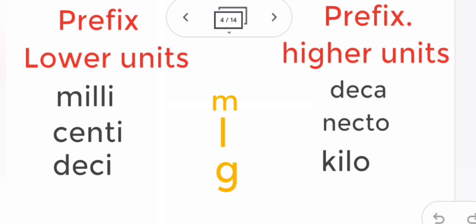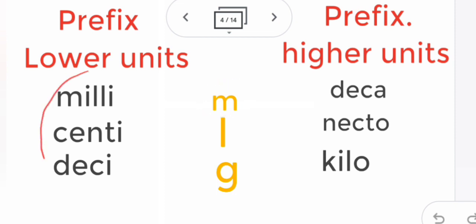But if you want to measure something smaller than that, suppose the length of your book or the breadth of your book, the meter is very big for that. And suppose you have to measure the distance from school to your house, then the meter will be so small, very, very small. So for that you need units smaller than the meter and higher than the meter.